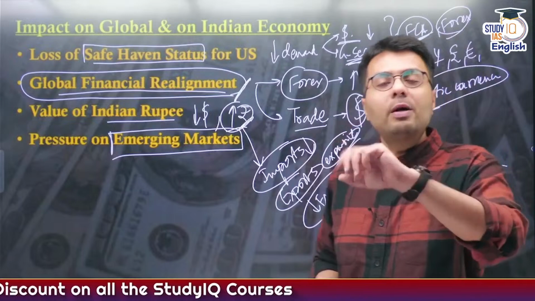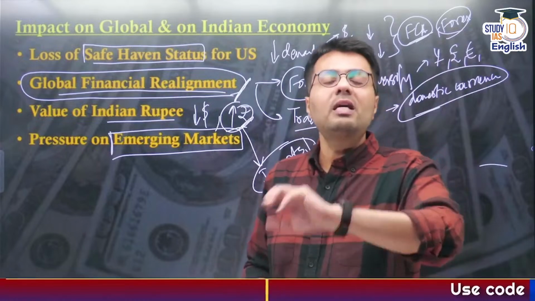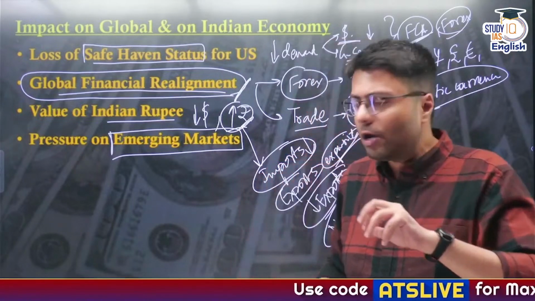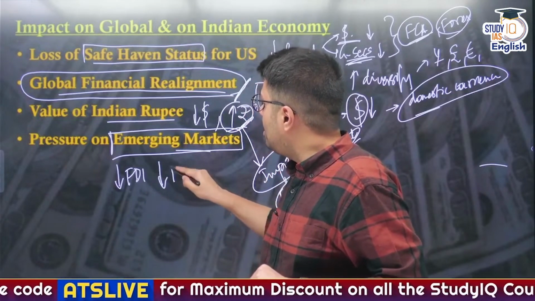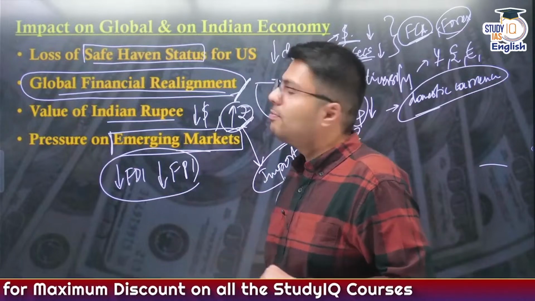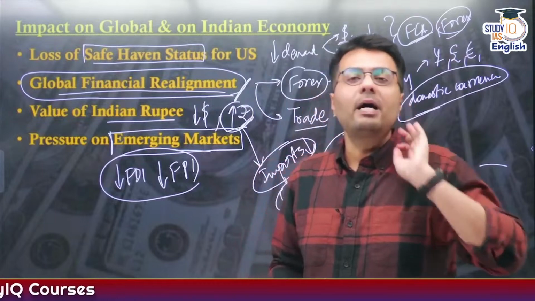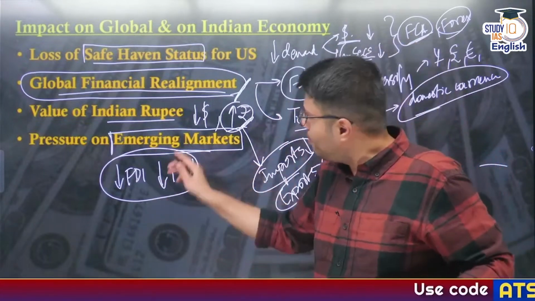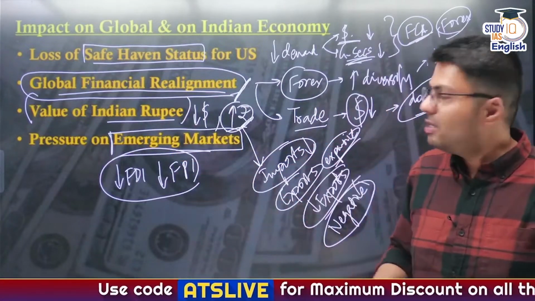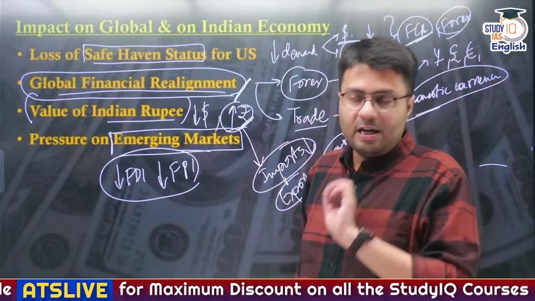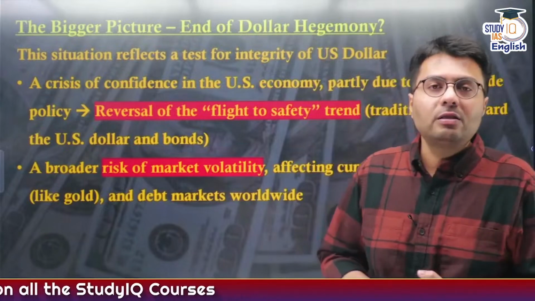But when even the US economy is facing recession or economic slowdown, naturally the companies existing in the US will also face a slowdown, and this will lead to a reduction in foreign direct investments and foreign portfolio investments in emerging markets like India. So this will bring more or less a negative impact on the global economy, including India, that despite some green signals like an increase in the value of the rupee or control in its depreciation, overall it will lead to a negative impact. So the biggest question in our discussion today: is this the end of US dollar hegemony?